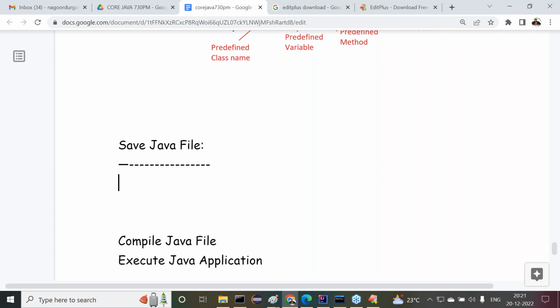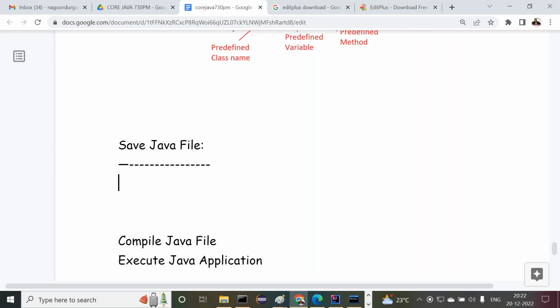Sir, I declared a variable as public. Can I save the Java file with the variable name? No. Sir, I declared a method as public. Can I save that Java file with the method name? No. This rule is for classes, abstract classes, and interfaces. If any of these is public, we must save the Java file with the public class name only.